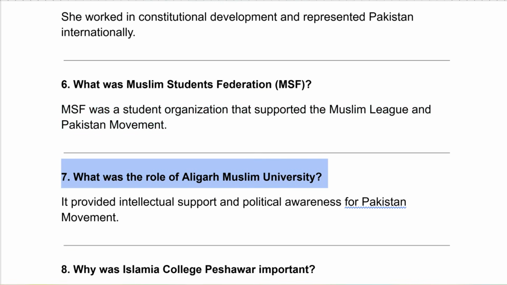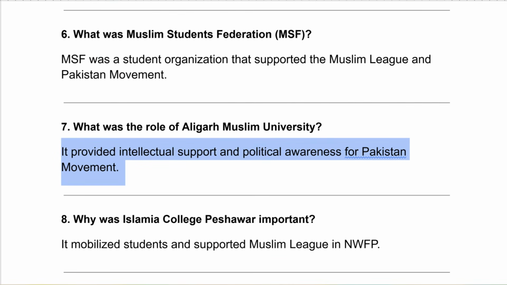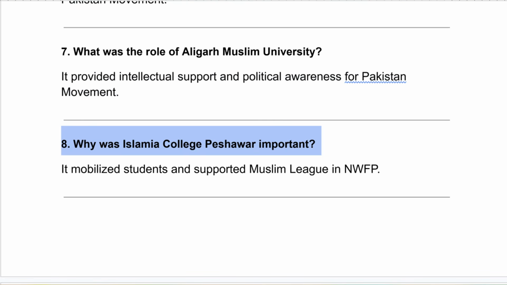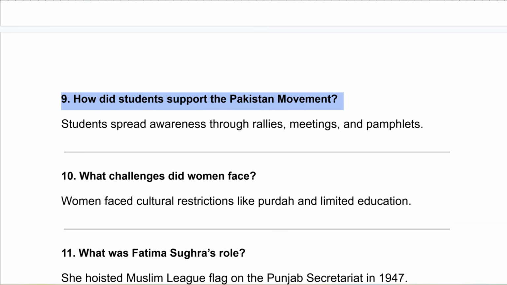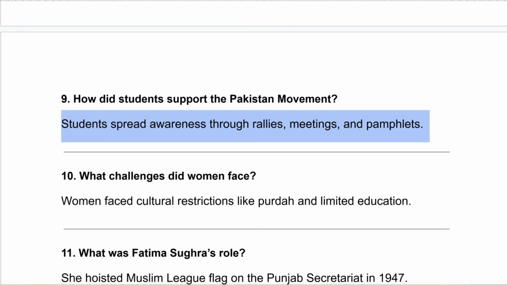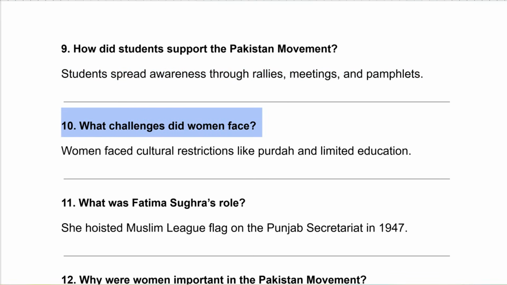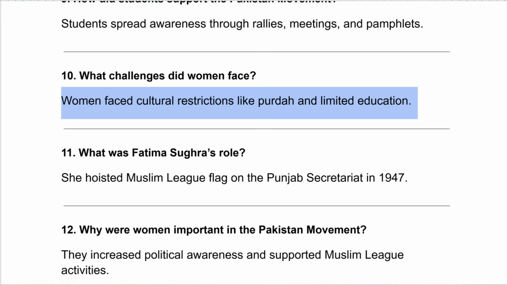What was the role of Aligarh Muslim University? It provided intellectual support and political awareness for Pakistan movement. Why was Islamia College Peshawar important? It mobilized students and supported Muslim League in NWFP. How did students support the Pakistan movement? Students spread awareness through rallies, meetings, and pamphlets. What challenges did women face? Women faced cultural restrictions like parda and limited education.